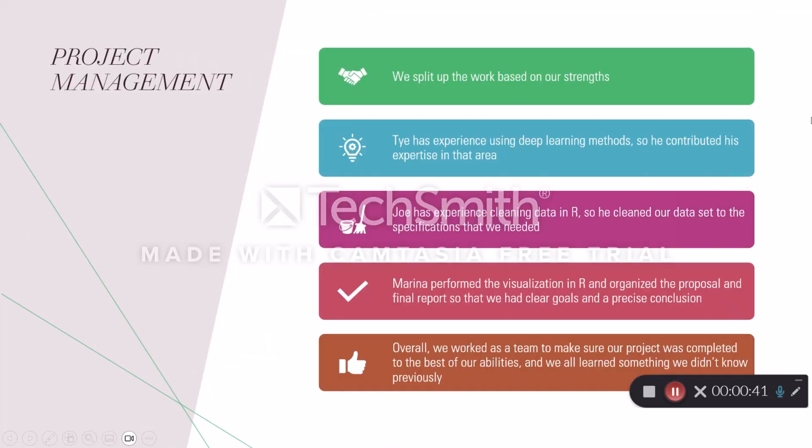So now on to our project management. We decided to split up the work based on our strengths. Ty has experience using deep learning methods, so he contributed his expertise in that area. Joe has experience cleaning data in R, so he cleaned our data set to the specifications that we needed. As he already talked about, he originally removed some of the extraneous information that we didn't need, and as we continued along with the project, we realized more information that we could remove to make our jobs easier. And then I performed the visualization in R and organized the proposal and final report so that we had clear goals and a precise conclusion.